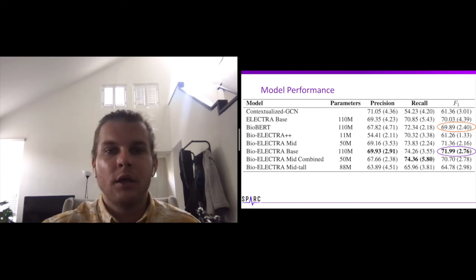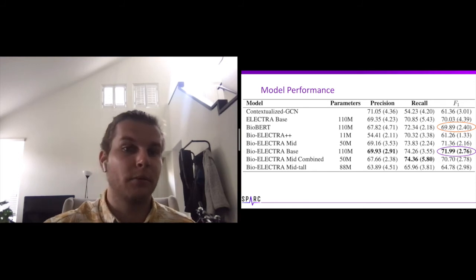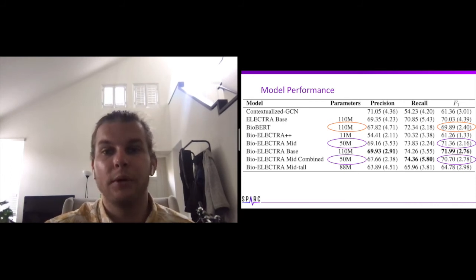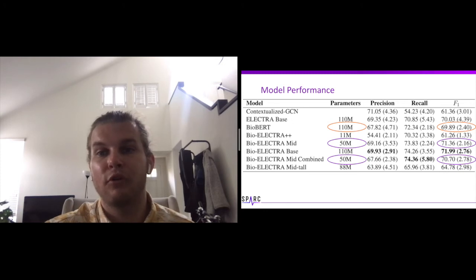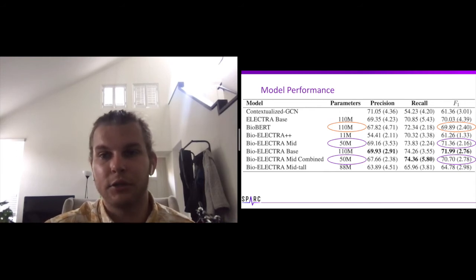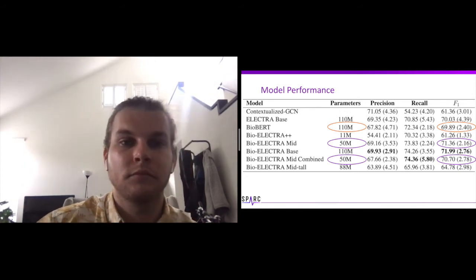Well, here's a table of the performances for comparison. Unsurprisingly, the BioELECTRA-based model outperformed the BioBERT model. And one important thing to note regarding our model performance is that both BioELECTRA mid and mid combined outperform BioBERT despite BioBERT having 60 million more parameters. And as smaller models are generally better, as they're more practical to deploy and utilize in real world applications, we see this as an important result.